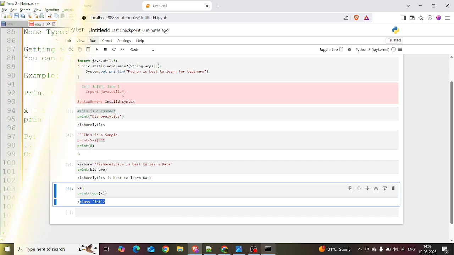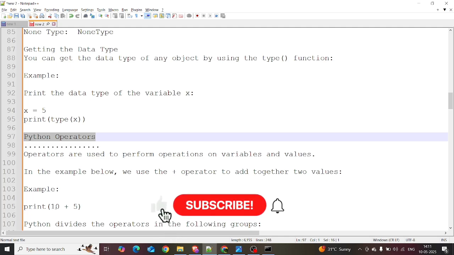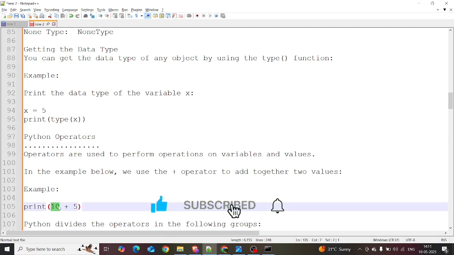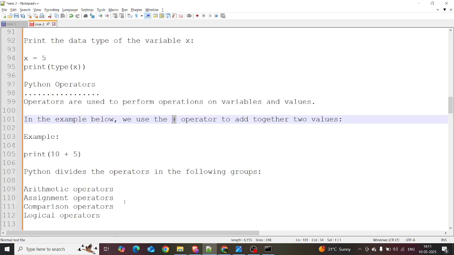It's an important concept. In this session we are discussing Python operators. What is meant by operators? Operators are used to perform operations on variables and values. For example, there is an operand, an operator, and another operand. In this example we use plus as the operator to add two values. If you want to perform arithmetic, logical, and relational operations, there are built-in operators in Python. Python divides operators into the following groups.